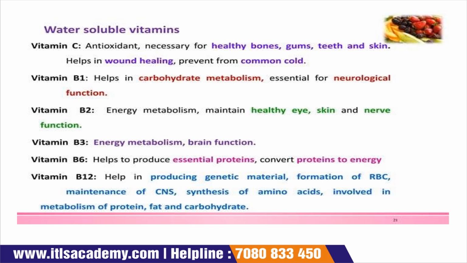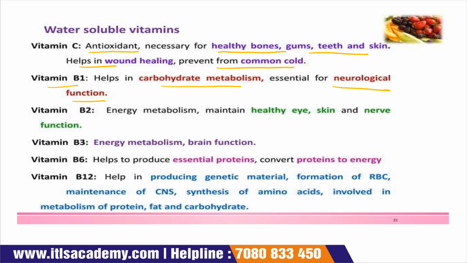Vitamin C is an antioxidant, which is necessary for healthy bone, gum, teeth, and skin, helps in wound healing, and prevents the common cold. The next one is vitamin B1, which helps in carbohydrate metabolism, and it is essential for neurological function.